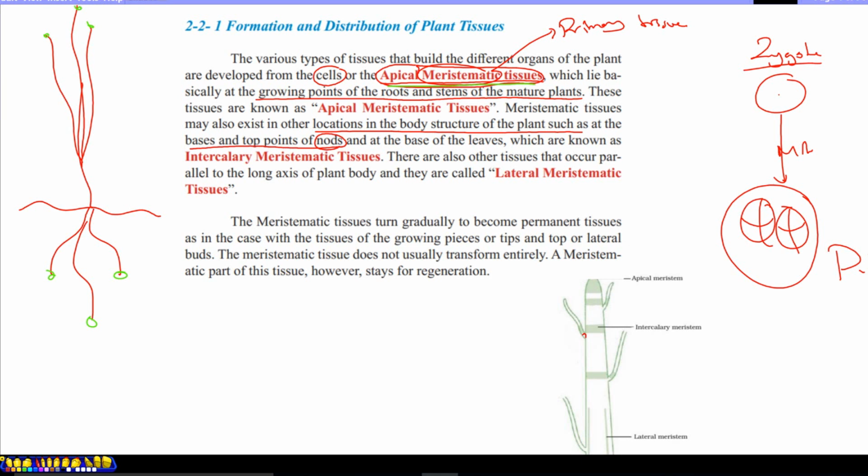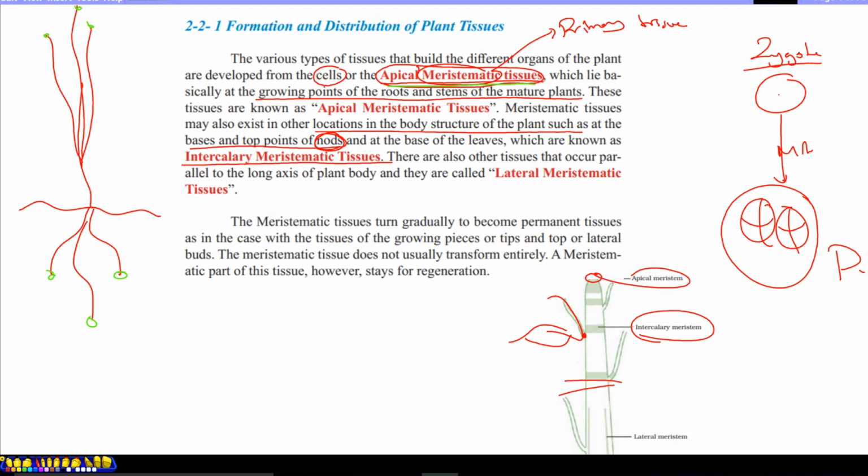Nodes are growing points of the plant in which a new branch grows, or a leaf or a flower or any part grows. These growing points, we call them nodes, or bases of leaves, which contain the intercalary meristematic tissue. So at the top of the stem there is apical meristematic tissue, and at the growing points there is intercalary meristematic tissue. There are also other tissues that occur parallel to the long axis of the plant body. They are called lateral meristematic tissue.